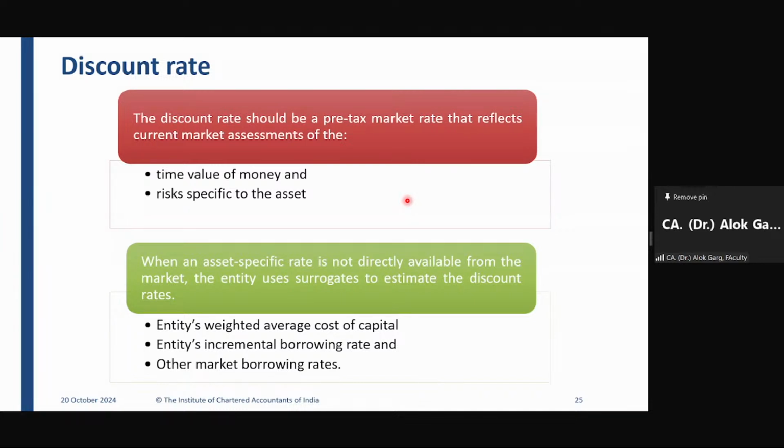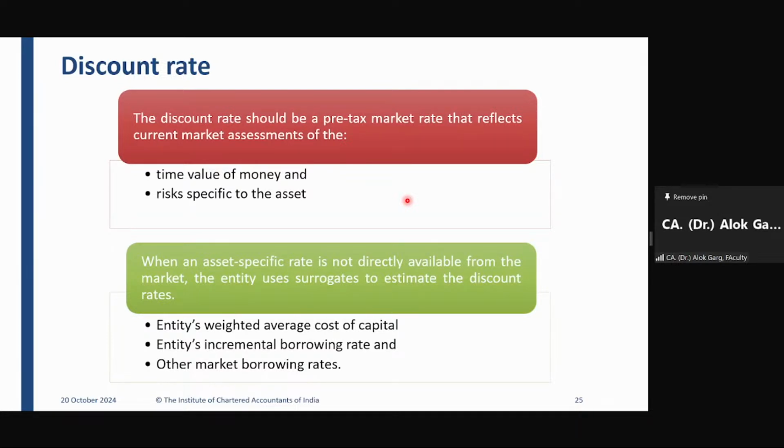Okay. And now what is the discount rate? The standard says that the discount rate should be specific to that asset. For example, your remaining life of the asset is 10 years. The cost is, let's say, 100 crores. So what is the rate of interest on a loan for a period of 10 years? If this company goes to the bank and asks for 100 crore rupees of loan for a period of 10 years, what should be the interest rate, right? So this discount rate should reflect the interest rate specific to that asset.